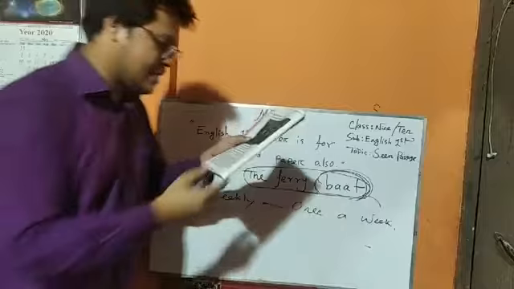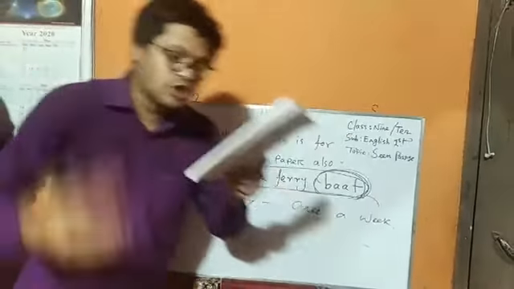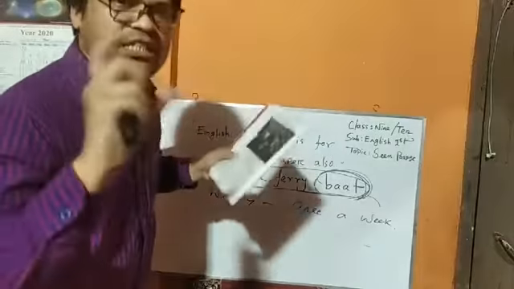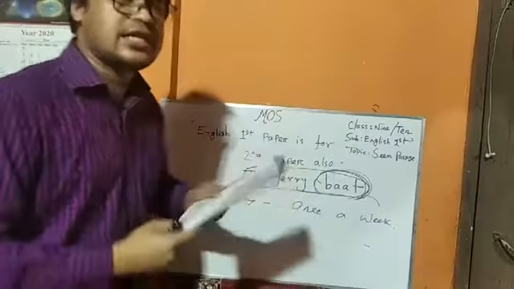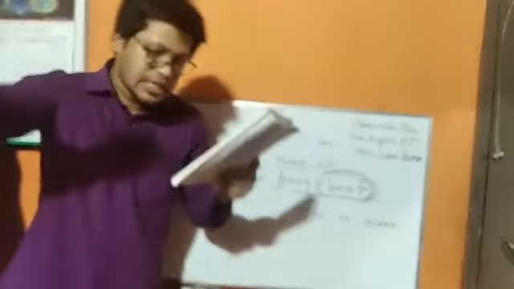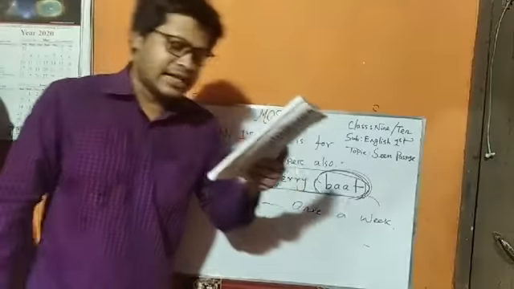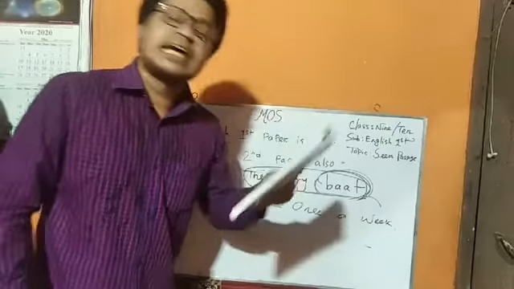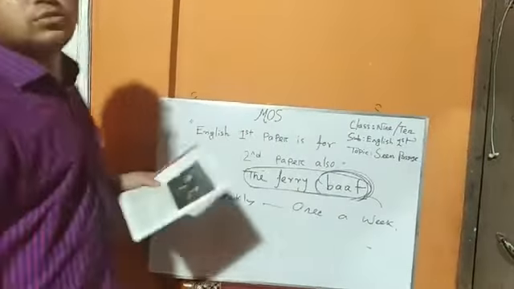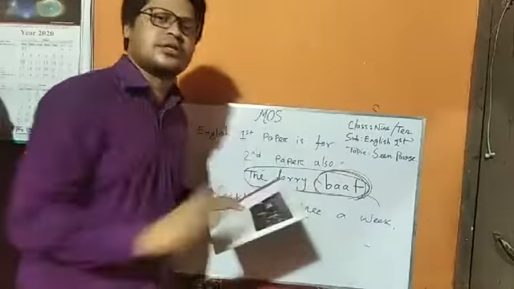The boat could cross it in 8 to 10 minutes. That means it takes very little time to cross. It takes 8 to 10 minutes only. Just after that we find another line: it was just after sunset. That means when the sun is going down, at that time it happened.